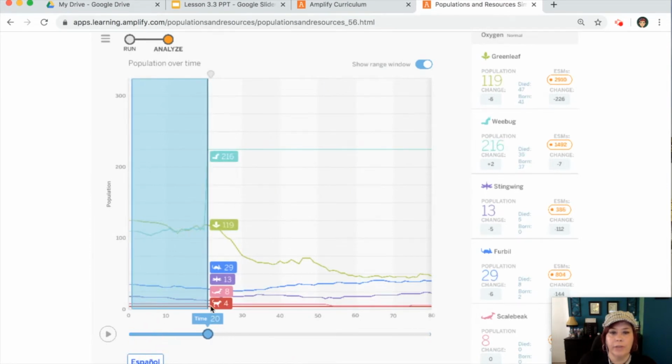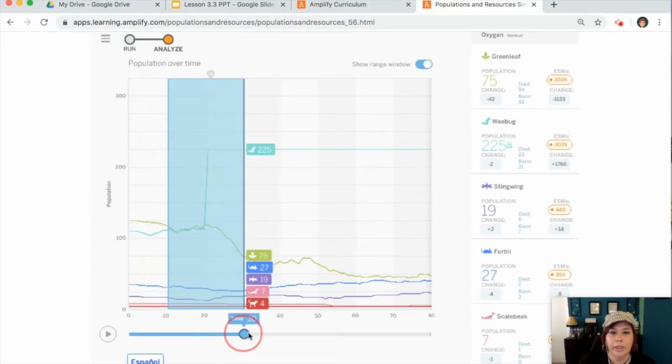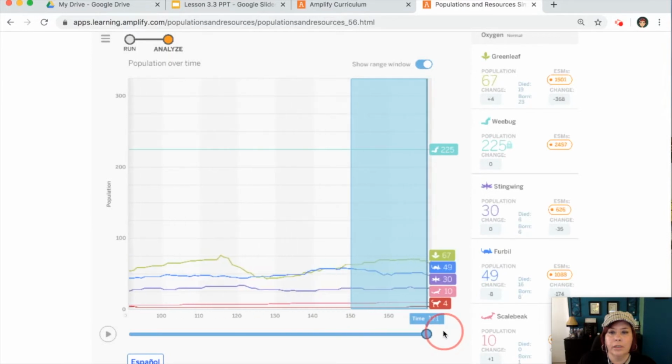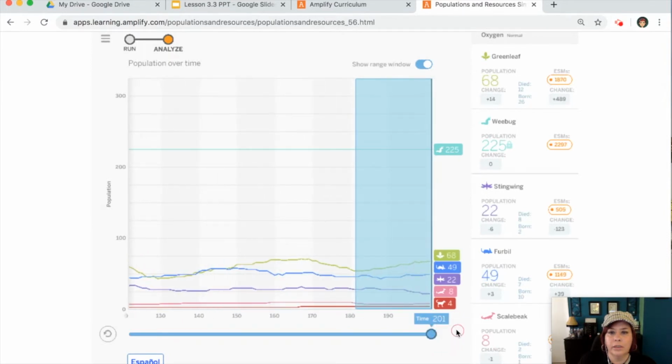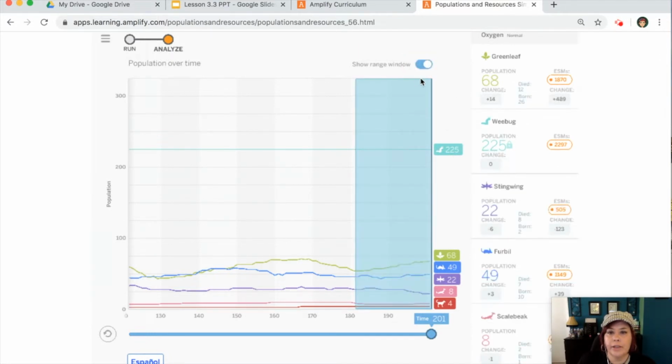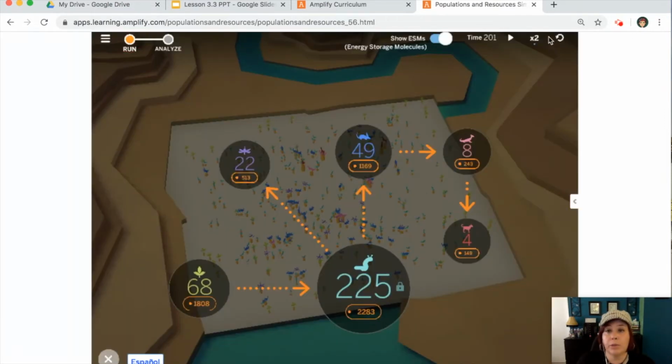So we had 4 claw cats here. Here's where our wee bugs went all the way up. And let's see, our green leaves went down. And it looks like we have 4 here. So yep, our population stayed the same. So that one didn't work. Well, it worked, it just wasn't the result that we were looking for.